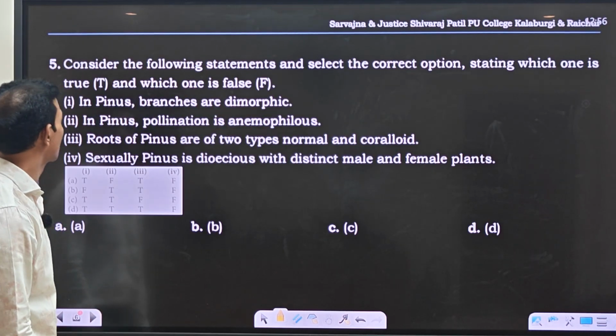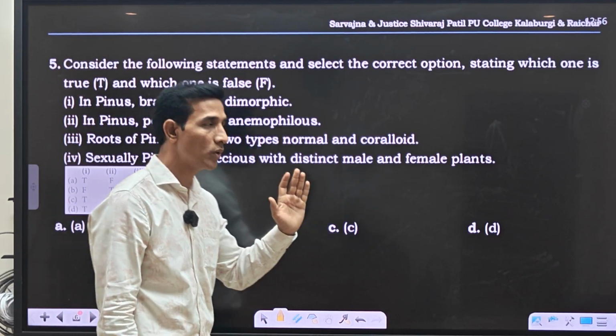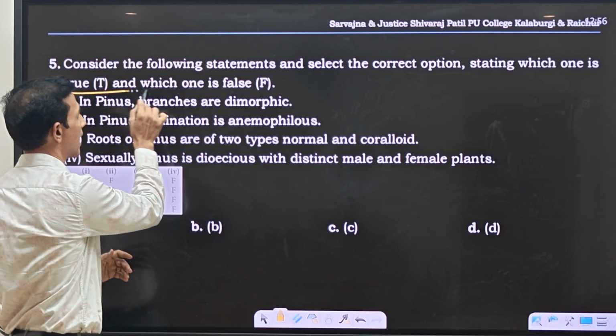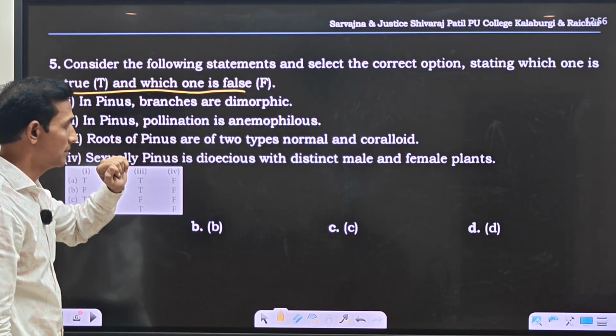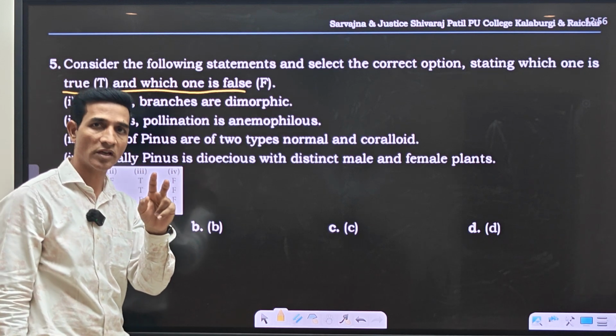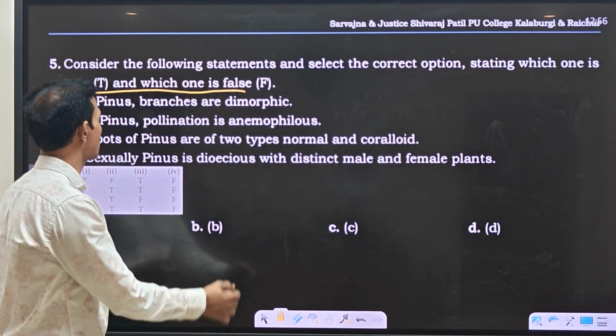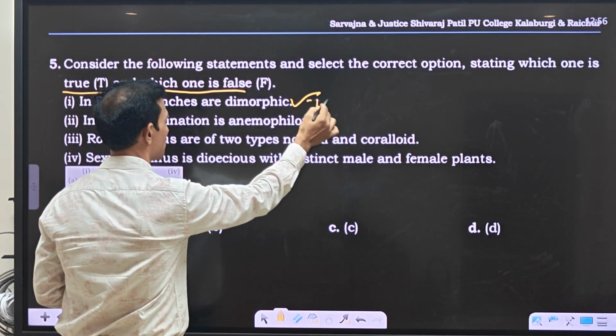Next question. Consider the following statements and select the correct option stating which one is true and which one is false. In Pinus, branches are dimorphic. There are two types of branches, long and short branches, so Pinus branches are dimorphic. This is true.